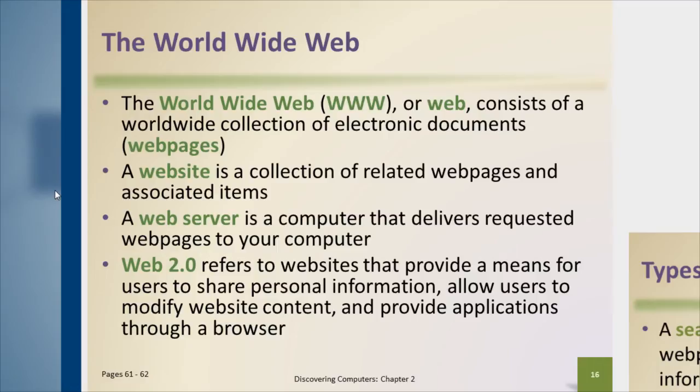A website is a collection of related web pages and associated items. In other words, when we go to a website, we expect all the various pages to be related to all the other pages that are hosted on that website. In a sense, we use that as an evaluation mechanism to evaluate that particular website. If we go to a website and we find a few pages that don't really seem to make a lot of sense, they don't really seem to tie in with the rest of the website, we automatically discount that website as somehow being less than acceptable in terms of being a valid, good source of information.